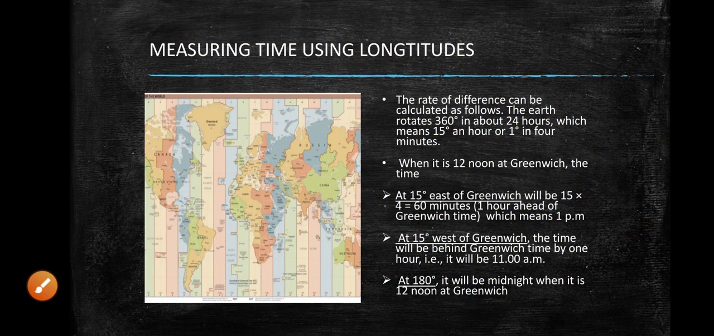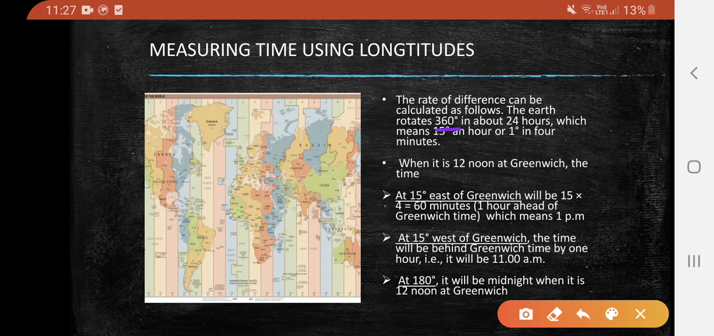Measuring time using longitudes. The rate of difference can be calculated as follows. The earth rotates 360 degrees in 24 hours. It means 15 degrees an hour, or 1 degree in 4 minutes. When it is 12 noon at Greenwich, the time at 15 degrees east of Greenwich is calculated by 15 times 4, that is 60 minutes. So 1 hour ahead of Greenwich time, which means 1 p.m.